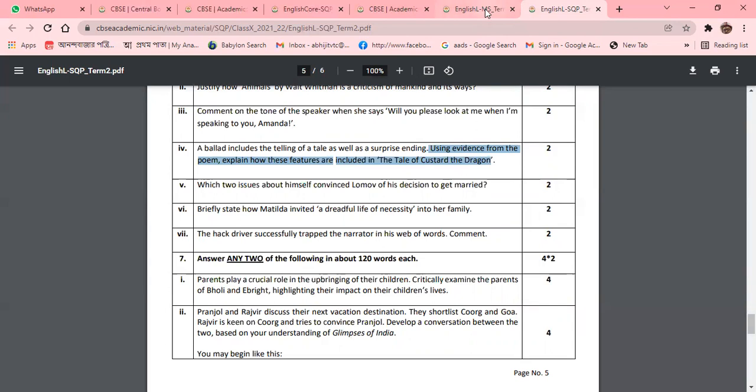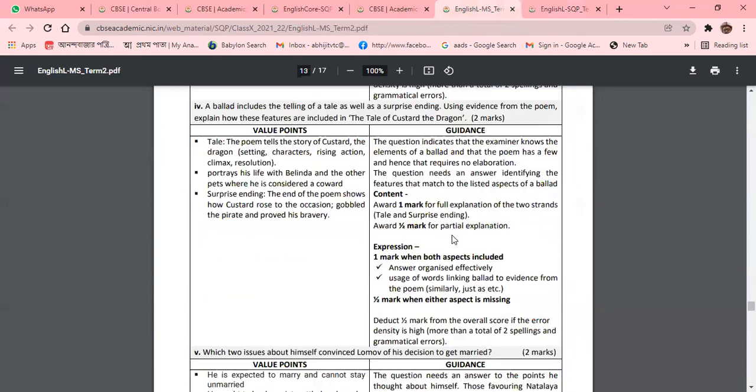You can go through the marking scheme. If you go through the marking scheme, you can see that the question indicates that the examiner knows the elements of a ballad, as I told you, that the poem has a few, and hence requires no elaboration. Now, how am I going to award the marks? So here you can see the content. Award 1 mark for full explanation of the two strands, tale and surprise ending.